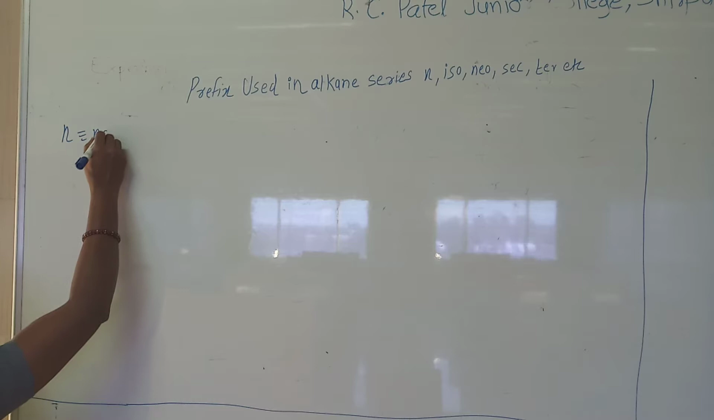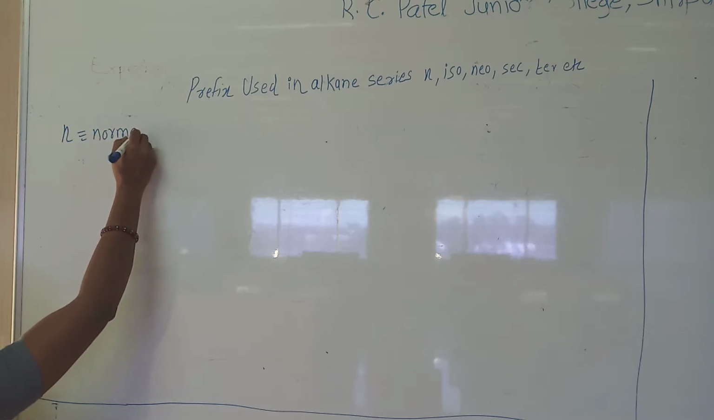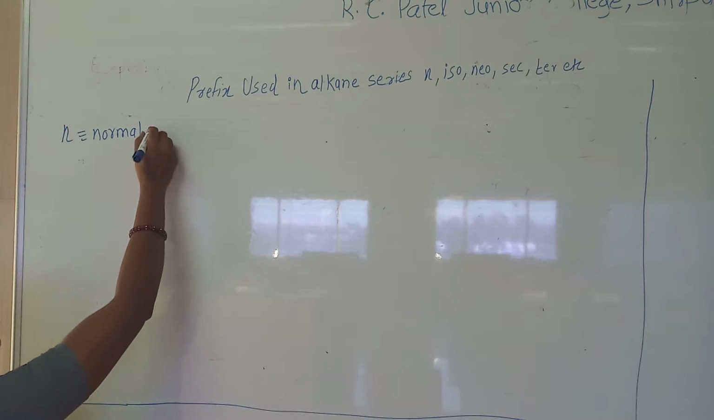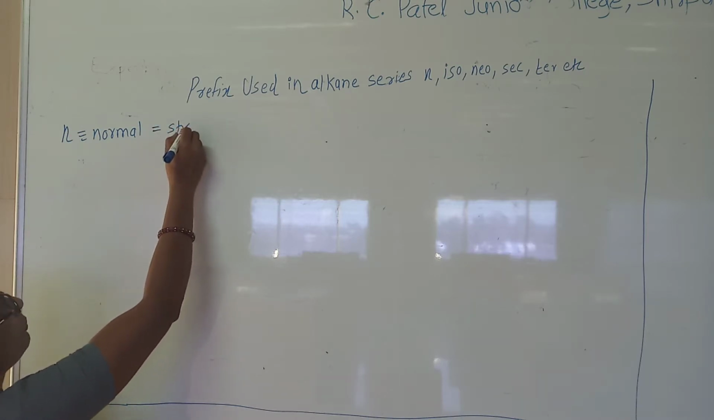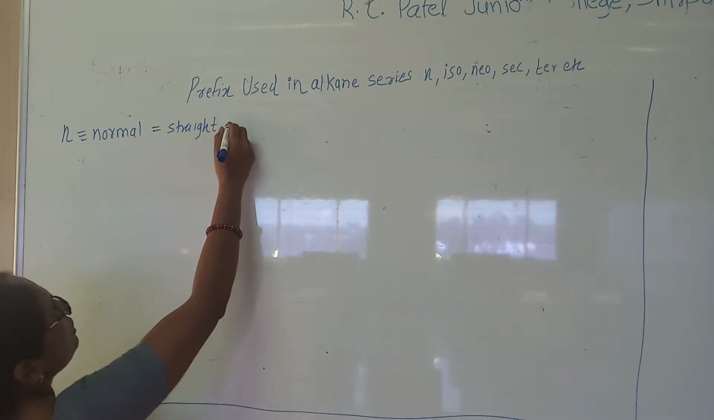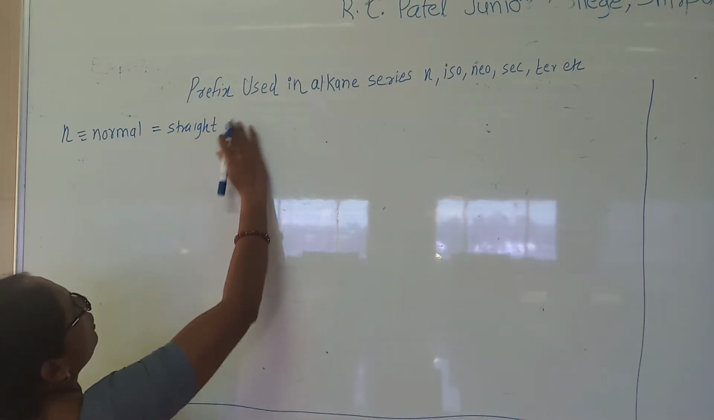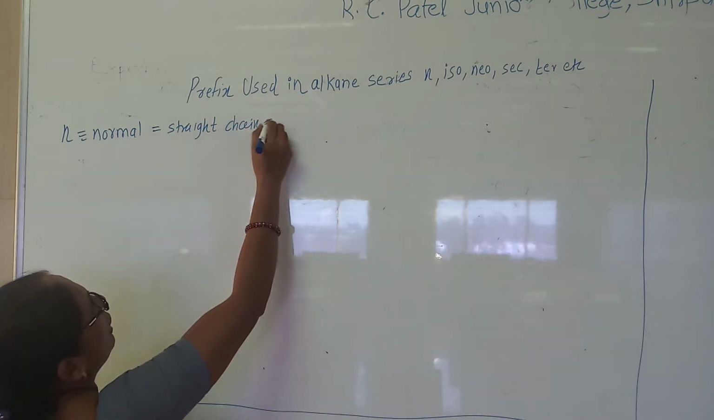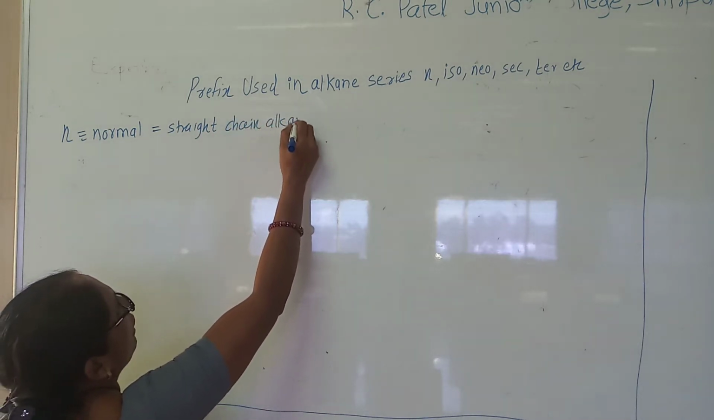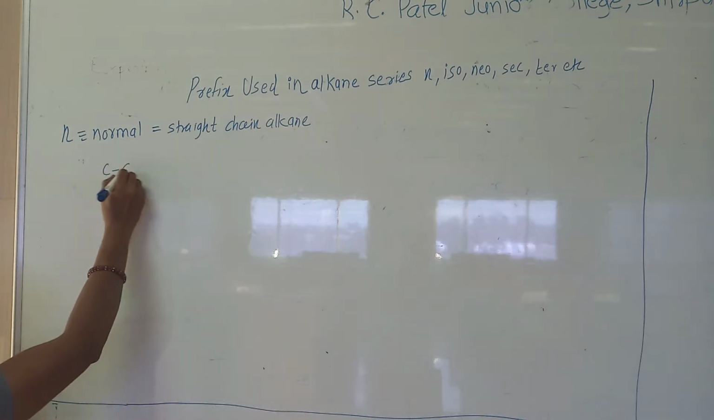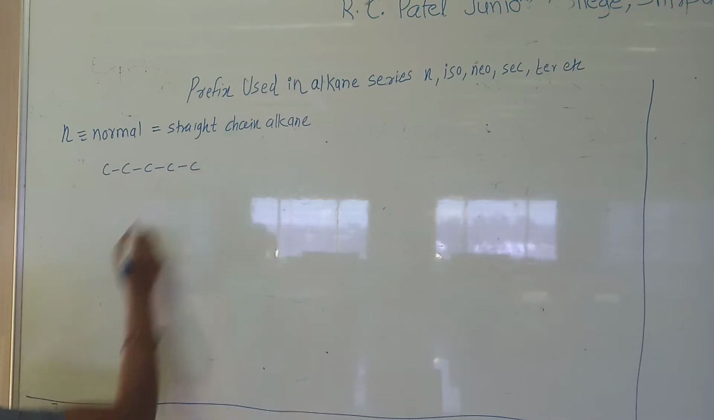n means normal. The prefix n is used when the alkane is a straight chain. In the case of a straight chain alkane, we can use the prefix n. For example, suppose you have a continuous carbon chain like this.